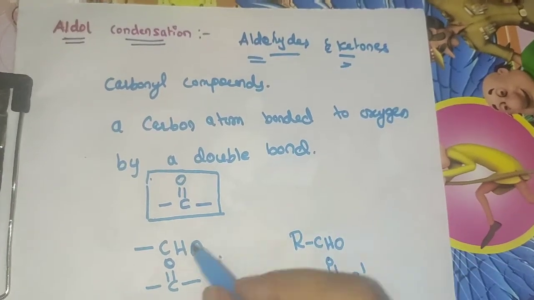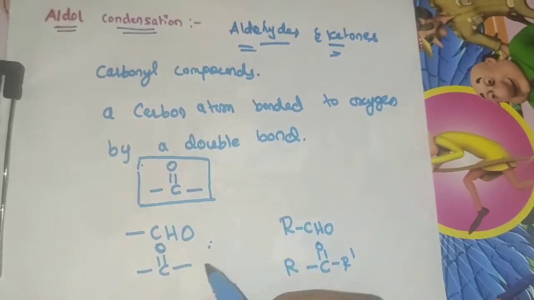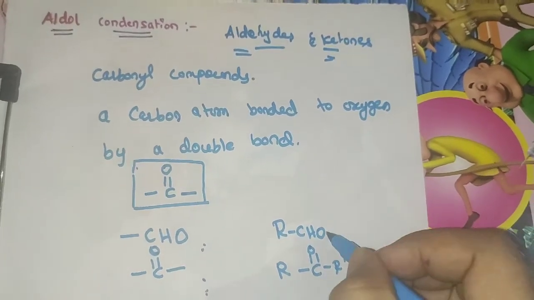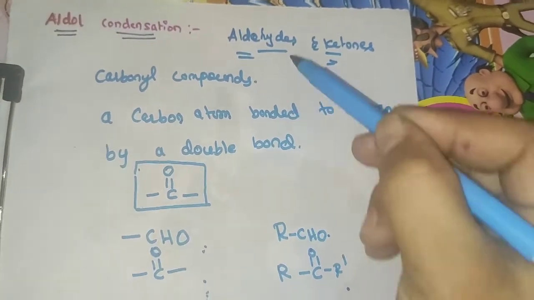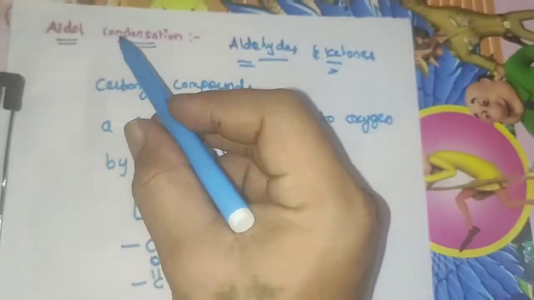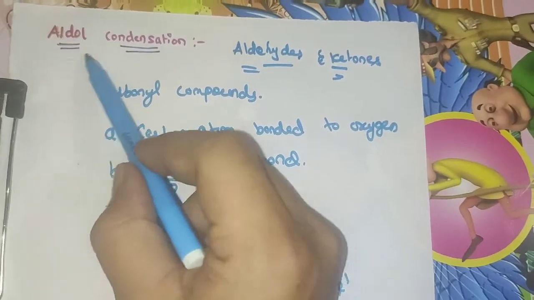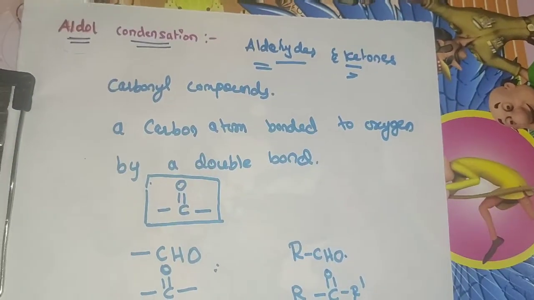This is a little introduction about aldehydes and ketones. Now we will learn about how the word aldol is derived.